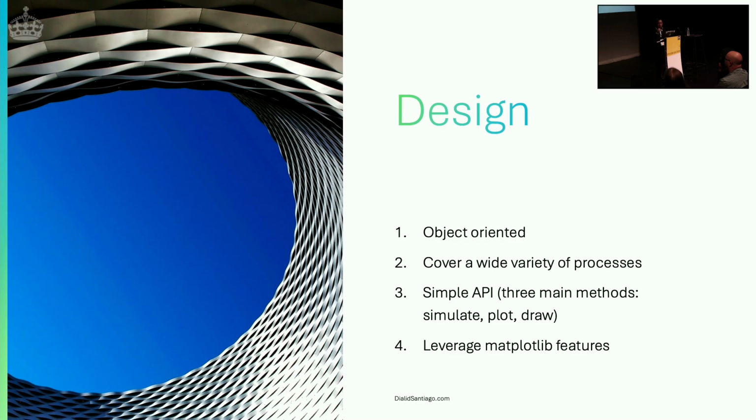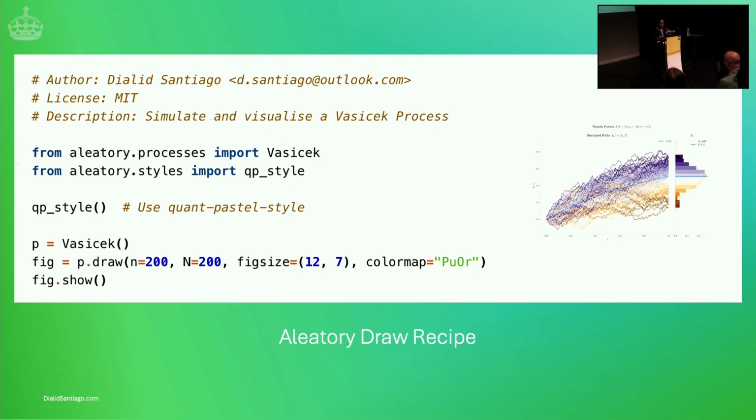The design is object-oriented. Each process is going to be a class. Currently, there are more than 25 stochastic processes supported. The idea was that the API has to be quite simple. The user does not need to know the details of the simulation. As I mentioned at the beginning, there are many ways to do simulation and different processes will require different methods, but the user doesn't need to know anything about that. And it leverages Matplotlib features, so the syntax we are already familiar with, we can use it.